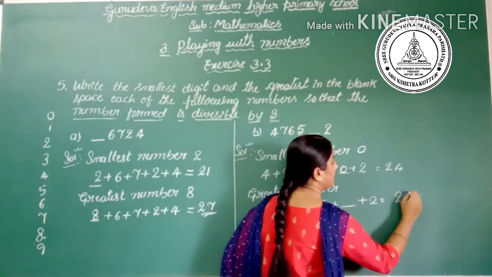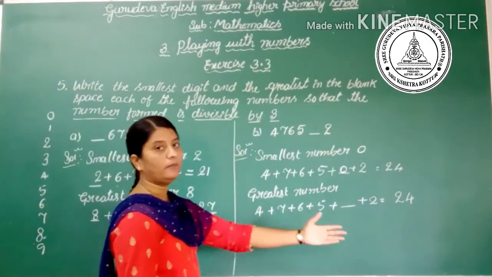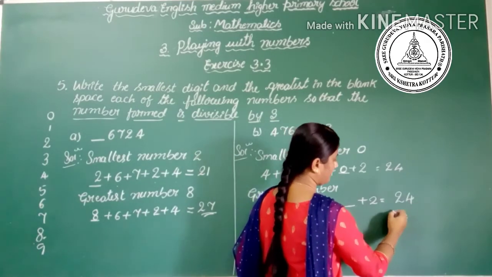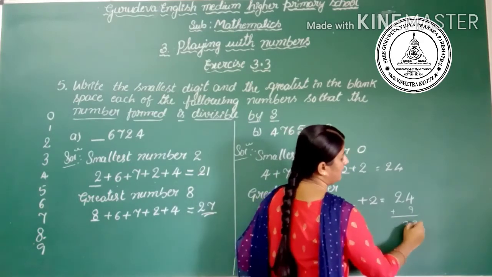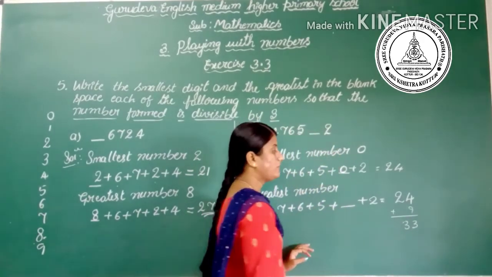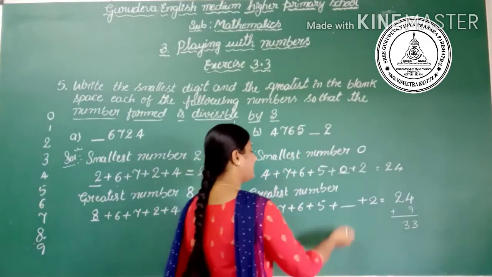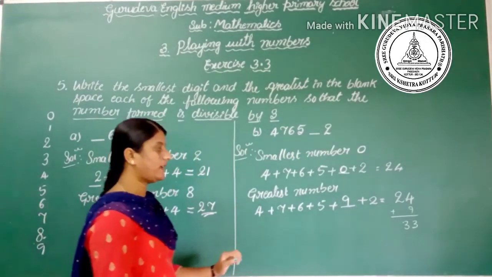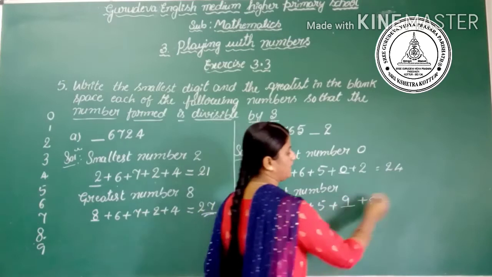If I add 9 to the given sum, what do we get? We get 33. So 9 is the greatest number we have to fill in the space, and then we get the sum 33.